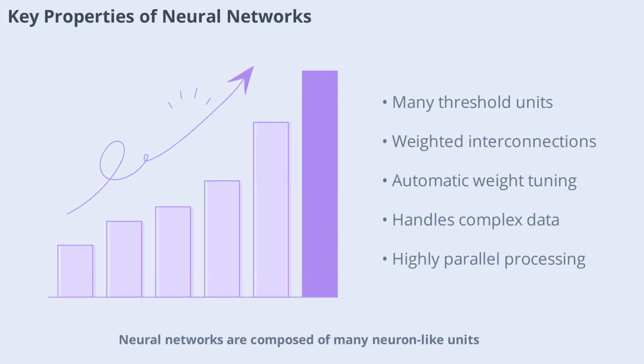Neural networks are composed of many neuron-like units, each acting as a threshold switch. These units are interconnected with weighted links, forming a highly parallel and distributed system. One of the most important features of neural networks is their ability to automatically tune these weights during learning. The input to a neural network can be high-dimensional, such as sensor data or images, allowing the network to process complex information. This architecture enables neural networks to handle noisy, incomplete, or ambiguous data, making them suitable for a wide range of applications.